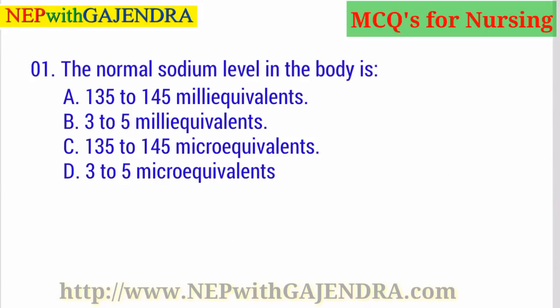The normal sodium level in the body is A. 135 to 145 milliequivalents. B. 3 to 5 milliequivalents. C. 135 to 145 microequivalents. D. 3 to 5 microequivalents. Guess the right answer. Right answer is A. 135 to 145 milliequivalents.